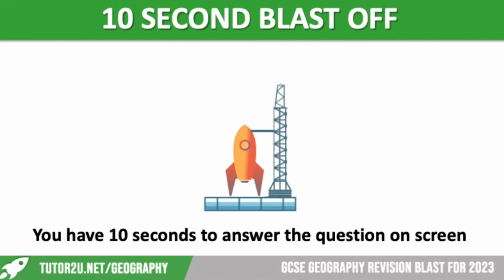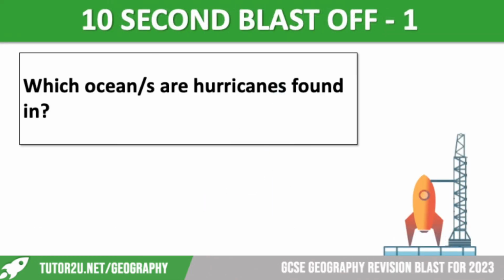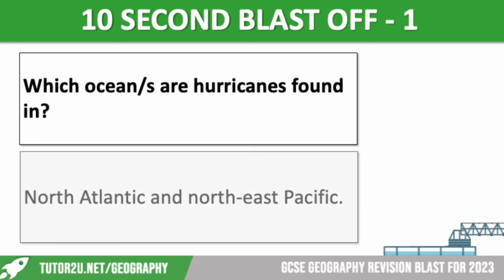Okay, we're going to move on to a 10-second blast off. So you've got 10 seconds to answer the questions on screen. So our first one is a nice and easy one. Which oceans are hurricanes found in? Liftoff will start in T-minus 10 seconds. 10, 9, 8, 7, 6, 5, 4, 3, 2, 1. We have ignition. So it is North Atlantic and Northeast Pacific.